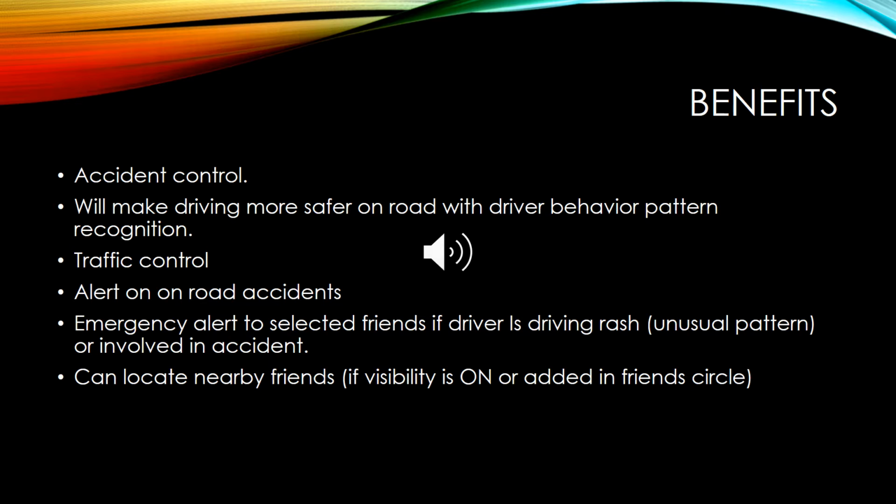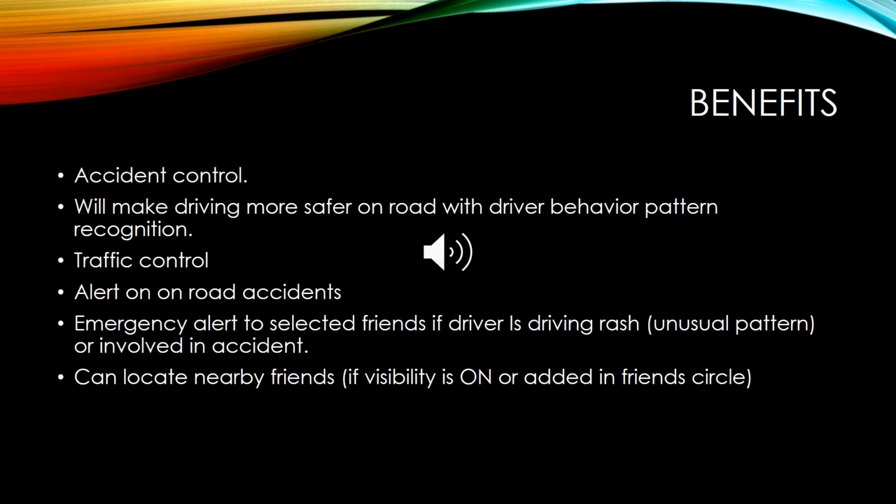The traffic control. Our system will make traffic congestion go away. Most traffic happens because a car has broken down or an accident has happened on the way on a path, but it is impossible for users to change the route because they don't get any prior alert about the accident on their path or destination. So our road accident alert will surely alert them well in advance to change their route to reach their home or destination in time.